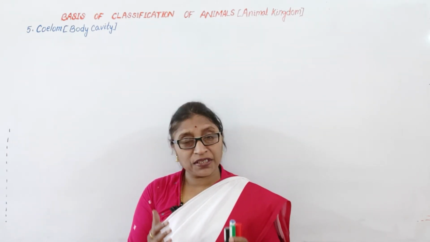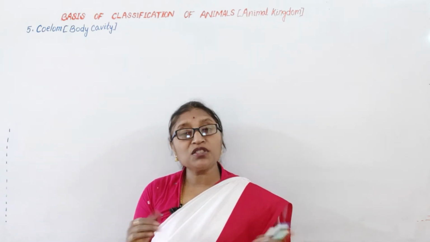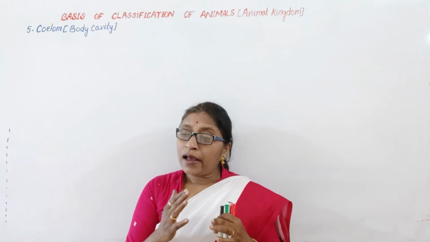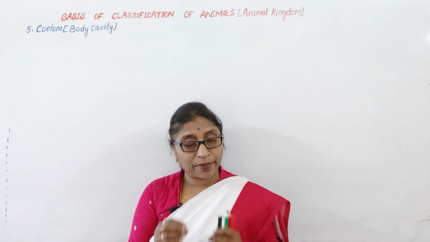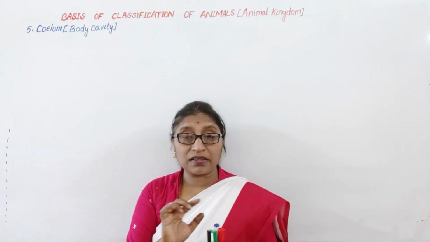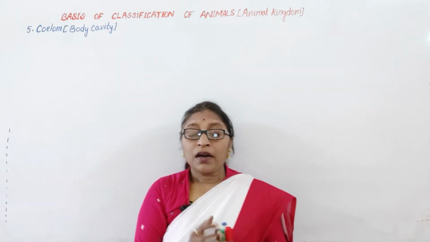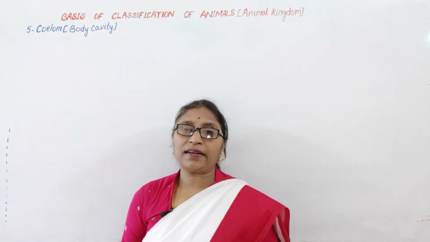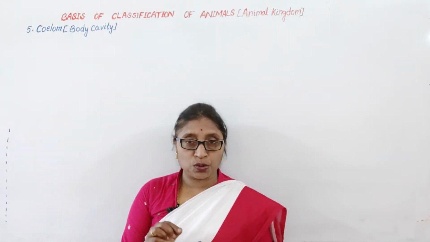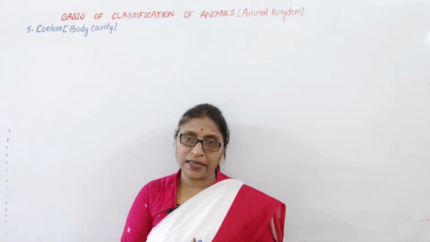The animals which have a body cavity lined by mesoderm are called coelomates. Some animals have a body cavity that is not lined by the mesoderm. That is pseudocoelom, and the animals are called pseudocoelomates.